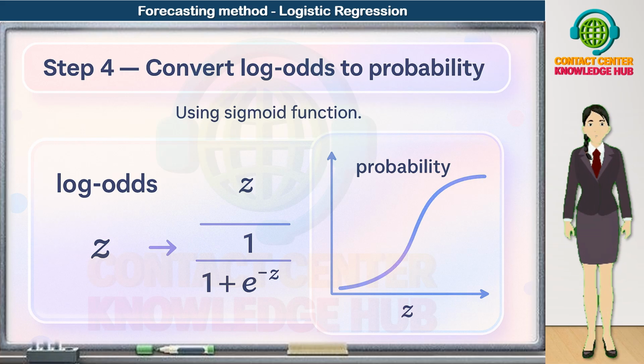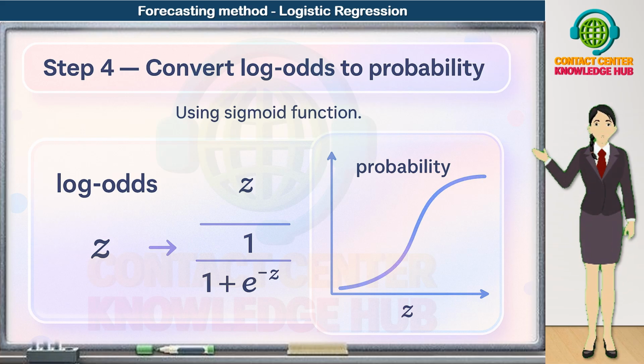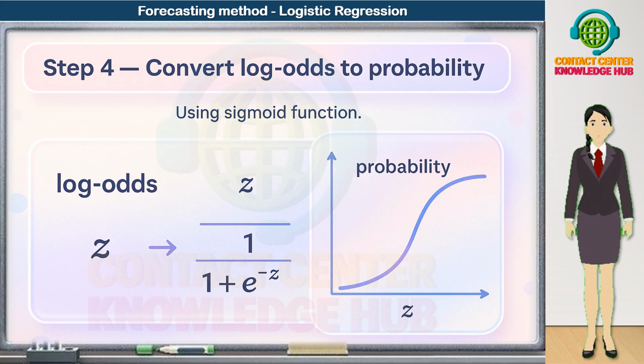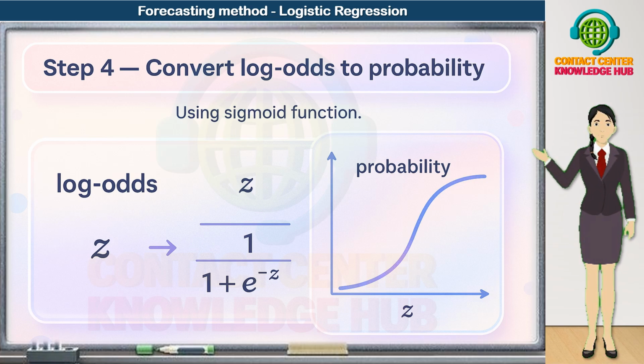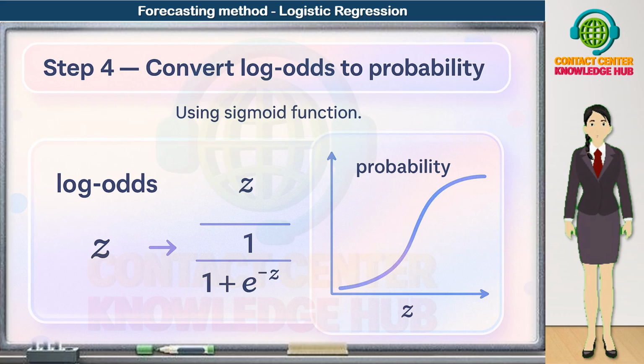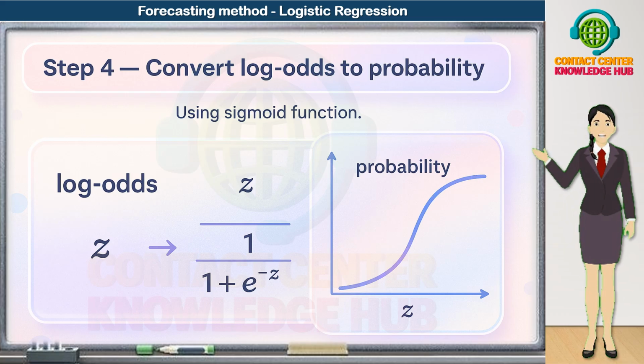So, in step 4, the model is doing a translation job. It converts the technical log odds into a business-friendly probability that we can use to say things like, this customer has a 78% chance of churning, or this payment has only a 5% chance of default. That probability is what powers risk scores, priority queues, and targeted actions in real operations.